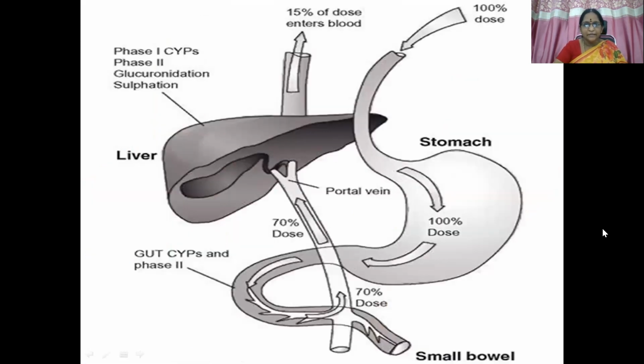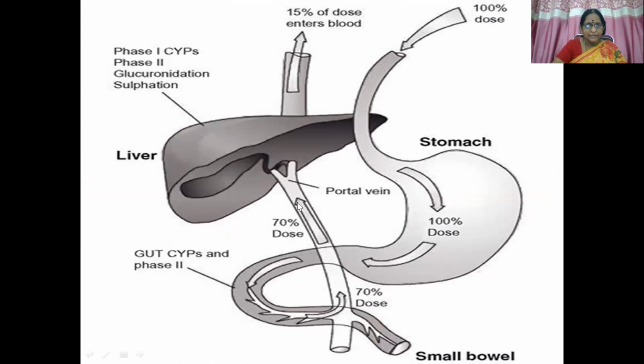So you can see here the disadvantage with the first pass metabolism. 100% of the dose is administered orally. It traverses the stomach, 100% here also. By the time it gets absorbed in the small intestine and gets metabolized there, only 70% of the dose will be remaining.